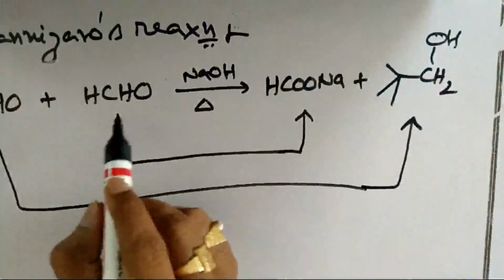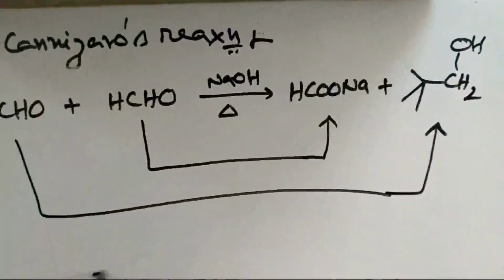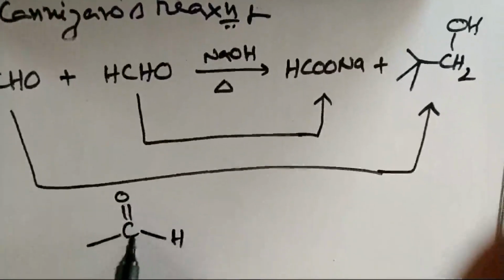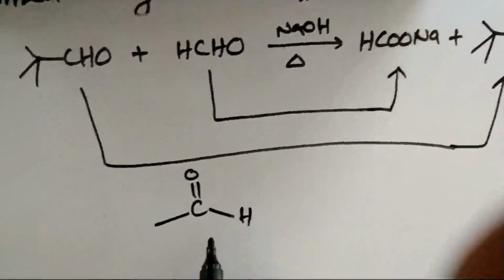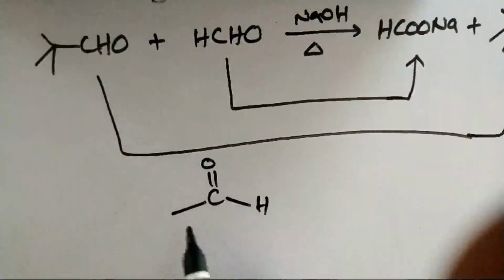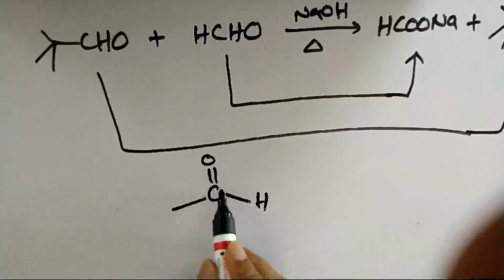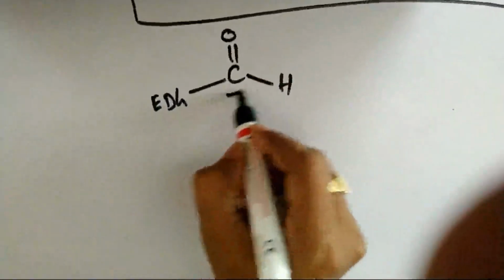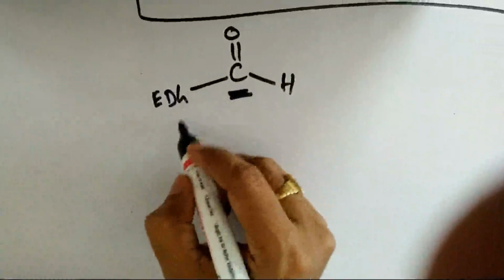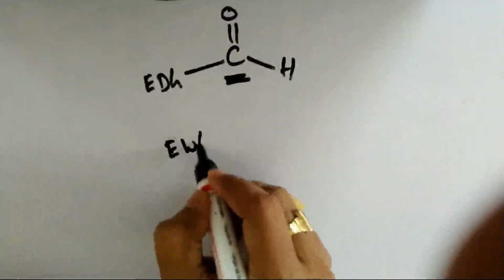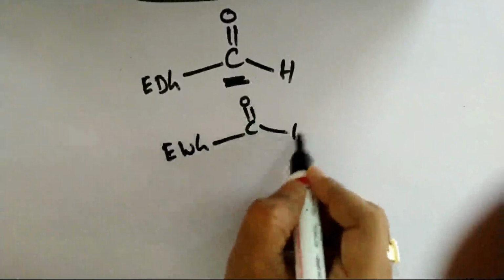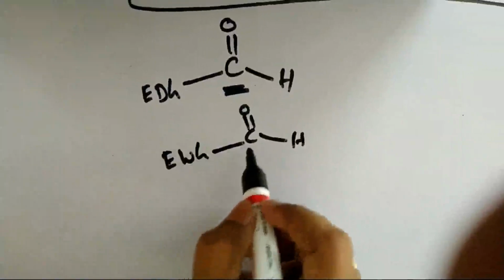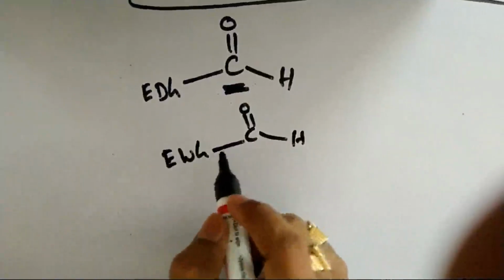Why? As I told you, this particular carbonyl group has C double bond O and H. The aldehyde group, when it is attached to electron donating groups, its reactivity decreases, whereas when it is connected to electron withdrawing groups, the reactivity of the aldehyde increases. H is neither considered donating nor withdrawing, hence formaldehyde is more reactive.